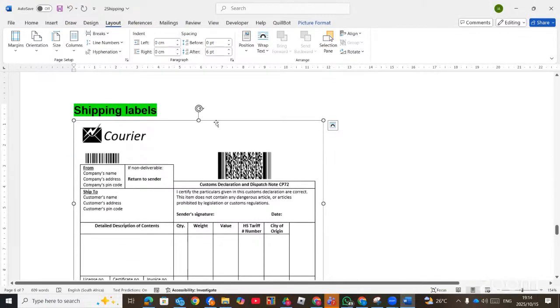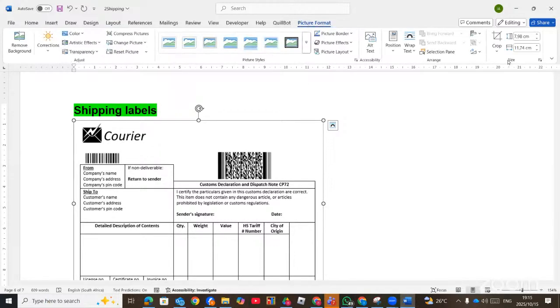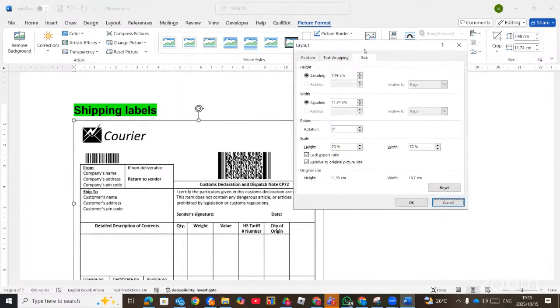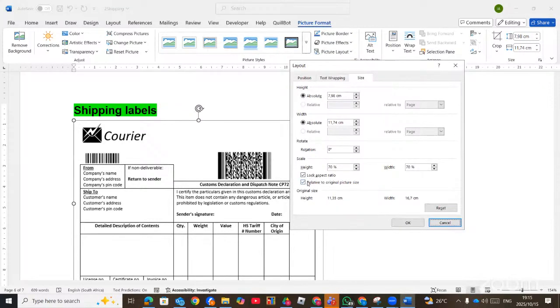To change the size, as soon as you click on the image, you will see Picture Format. Go there, and then you'll find the Size. You click on this options, the Advanced Layout Size. Then you change the size here. Make sure that Lock aspect ratio, you must uncheck.